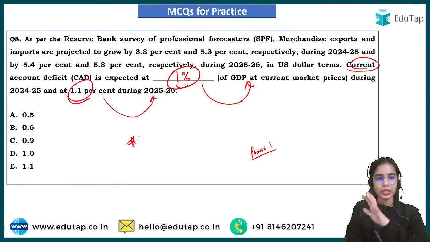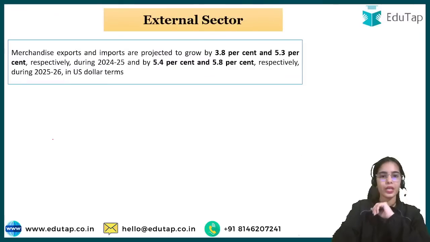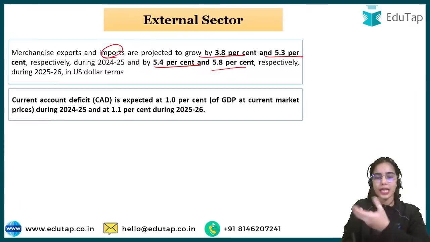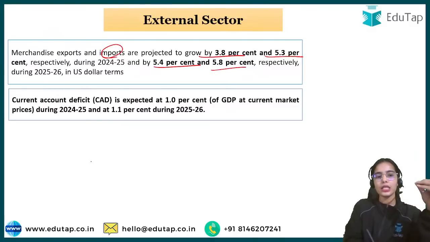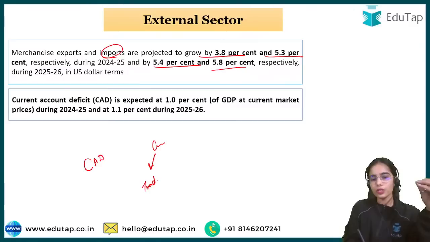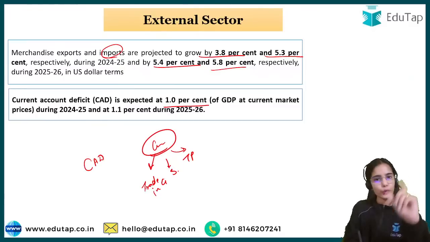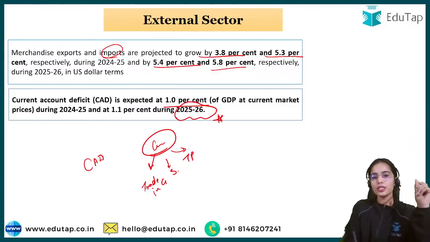So I hope this is clear that the answer here is D. The merchandise export and import data are given, like what is the forecast as per the survey of professional forecasters. Now the current account includes trade in goods, trade in services, and transfer payments. So the current account deficit is expected at 1% in 2024-25 and 1.1% of the GDP in 2025-26. So this is somewhat important here.